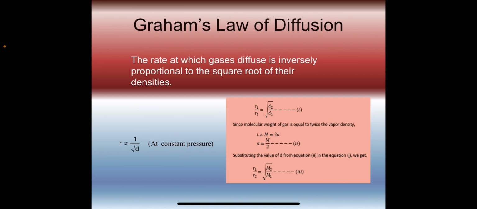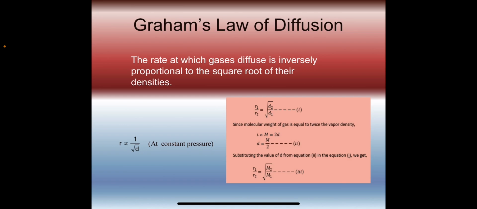So when two different gases are under consideration, according to Graham's law, the rates of diffusion of different gases are inversely proportional to the square root of their densities under similar conditions of temperature and pressure. Mathematically, it can be expressed as equation 1. Further, we know that 2 into vapor density is equal to the molecular mass. So equation 1 can be written as equation 3, that is, R1 upon R2 is equal to under root of M2 upon M1.